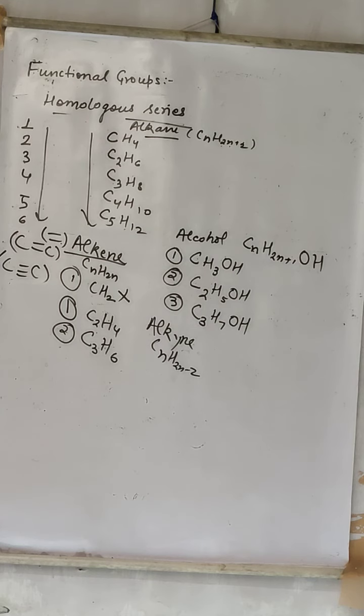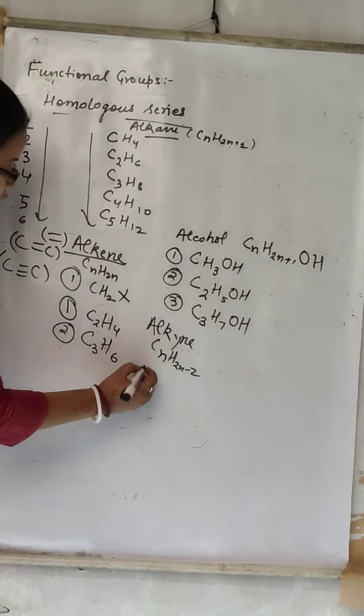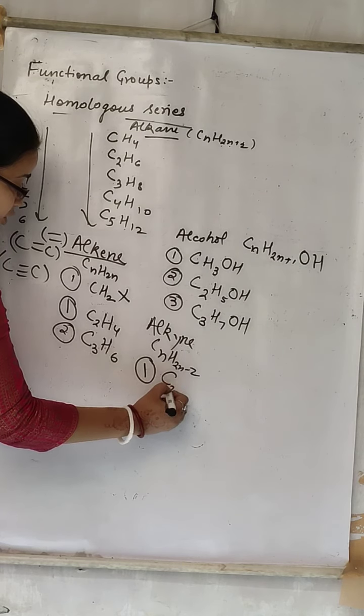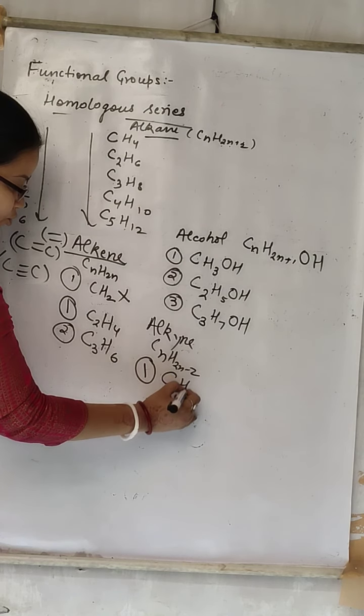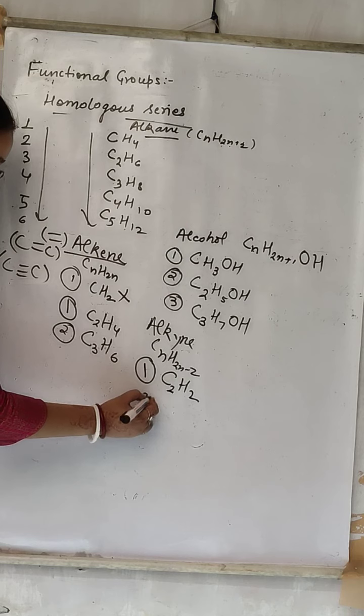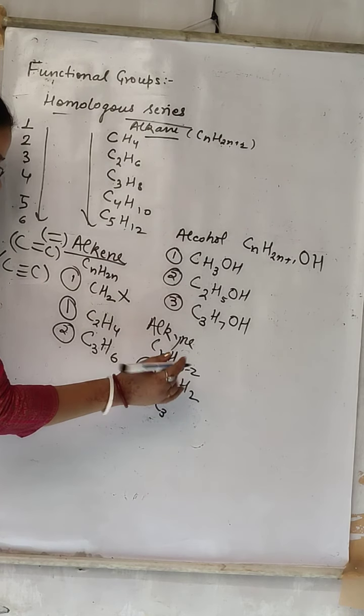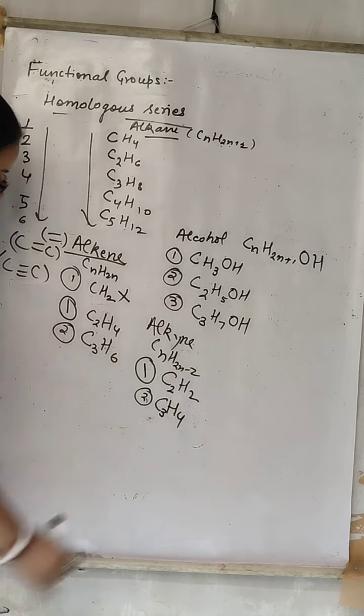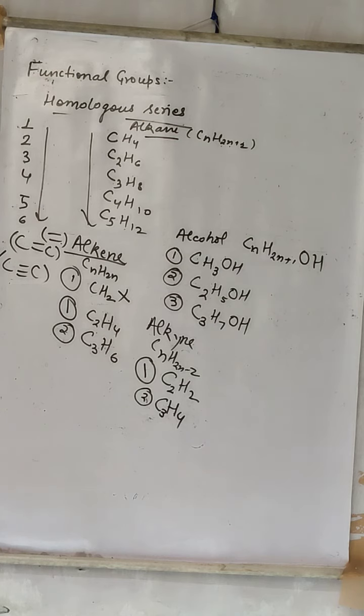At least number of carbon requires is 2. The first member of homologous series will be C2, 2 into 2, 4, 4 minus 2, 2, so C2H2. Then C3, 2 into 3, 6, 6 minus 2, 4. Understood?